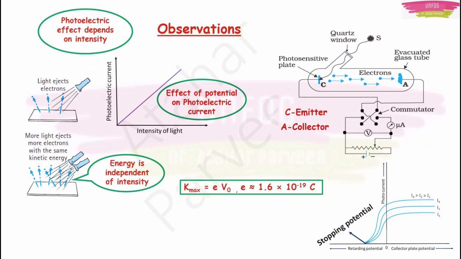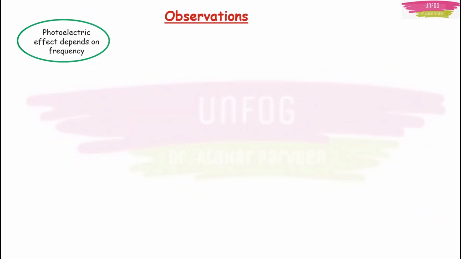So the first observation was that photoelectric effect depends on intensity. Yes, it depends on intensity, but energy is independent of intensity. But then what will change the energy? It should be frequency, right? Remember the example of the marbles. The frequency will change the energy. This was the second observation.